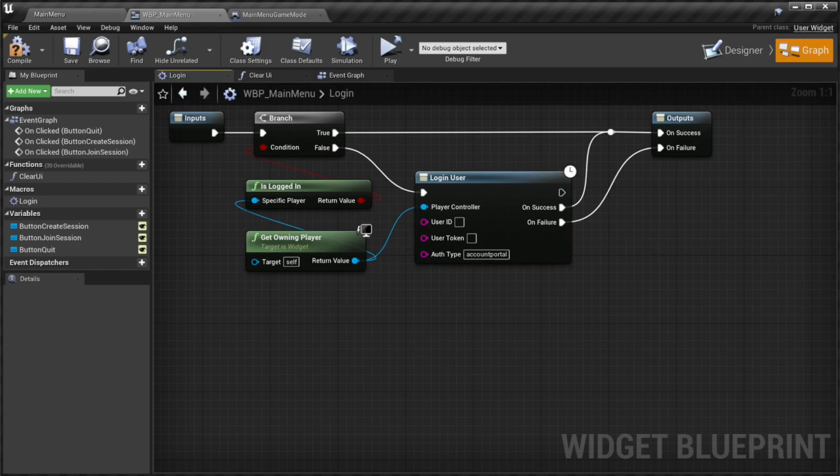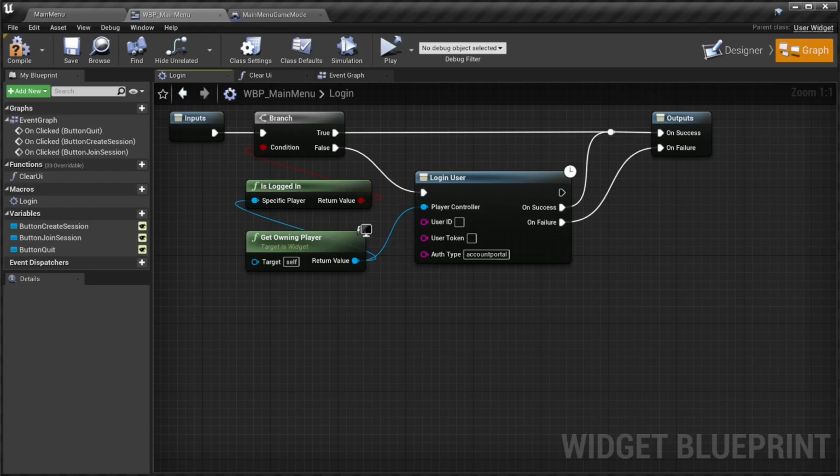One might assume that maybe the online subsystem also supports auth type persistent. A possible process would be to try a non-interactive persistent login and only switch to account portal login if this fails. The process would look like this.